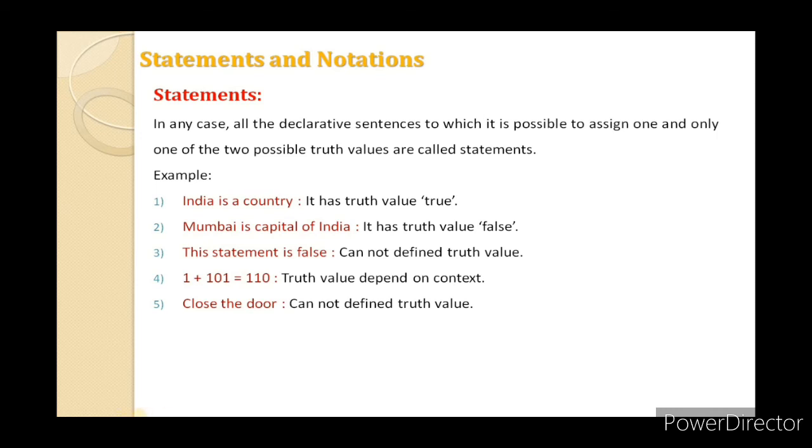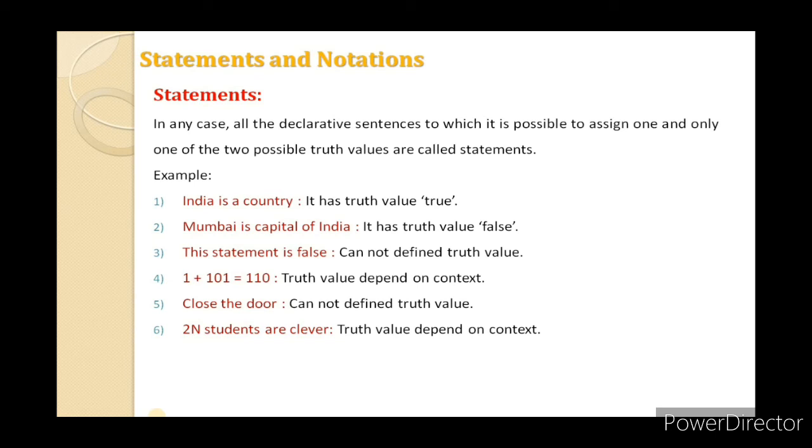Let's have the last example. Two young students are clever. Now, to this sentence we can assign a truth value, true or false. Actually, it depends on your definition of clever, meaning your criteria of cleverness.